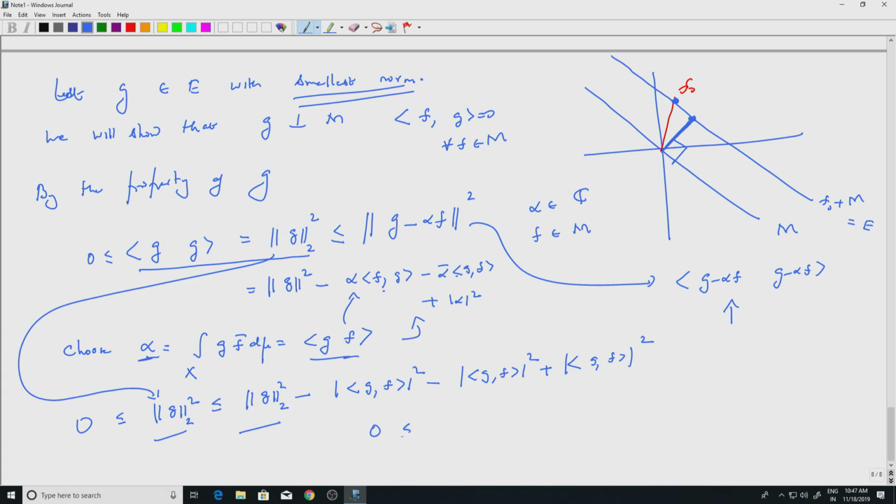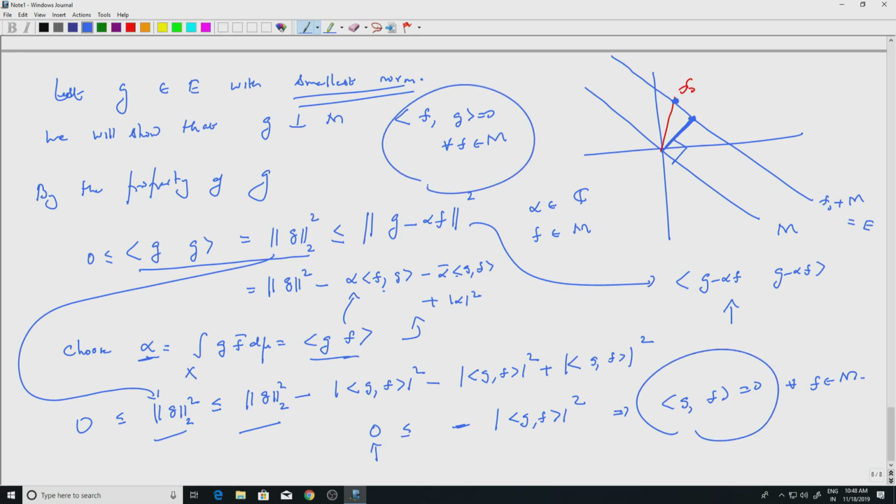So 0 is less than or equal to minus modulus of gf whole square. But this is possible only because the right hand side is modulus square, so that is positive and there is a negative sign, and here I have 0. So this implies that gf is 0, which is precisely what we want, for every f in M. So that is all we want. So that's the theorem. Whatever is there in the picture, that one actually works.